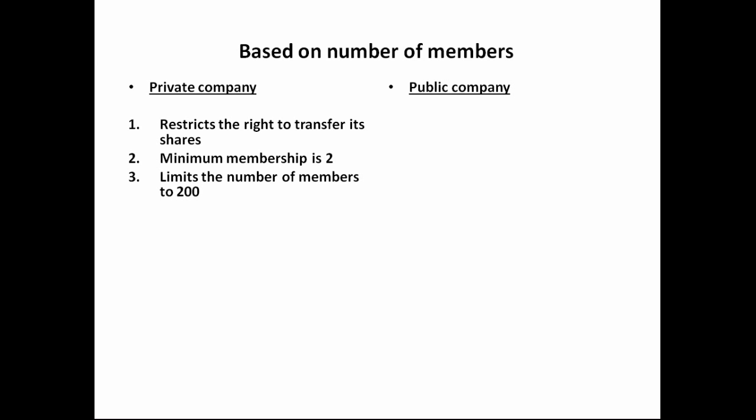It has a limit with respect to the maximum membership also. The maximum membership of a private limited company is 200. So there should not be more than 200 members in a private company. If in a private company the membership surpasses the maximum limit of 200, then as early as possible the company should amend its articles of association and convert the company into a public company.